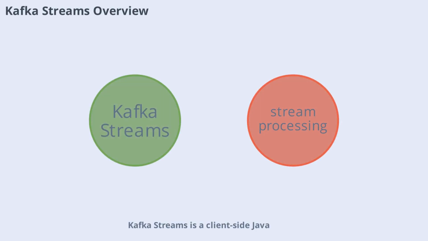Kafka Streams is a client-side Java library for building stream processing applications. It runs inside your application, requiring no separate cluster. Kafka Streams supports stateful operations, windowing, joins, aggregations, and fault-tolerant state stores backed by Kafka topics. It's ideal for lightweight, per-service processing without the overhead of managing a separate analytics cluster.